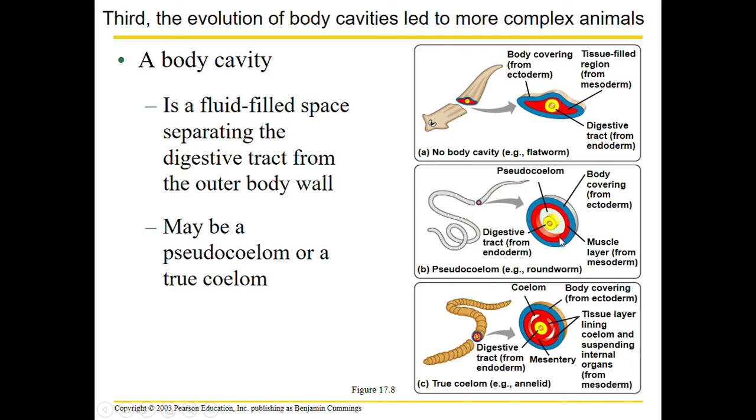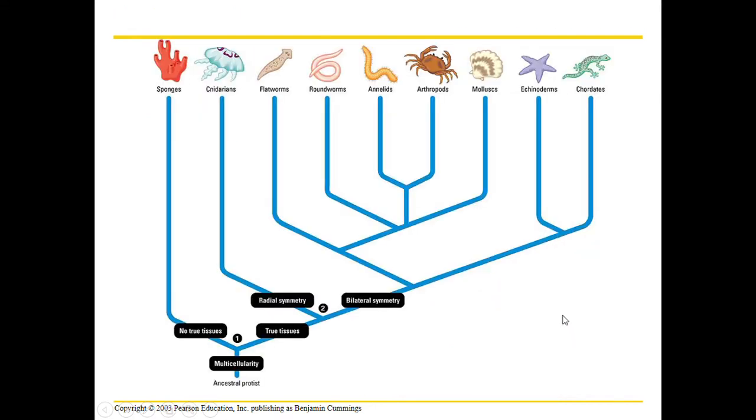So the space in the pseudocoelom isn't lined, right? All right, moving on. We're going to look at the phylogenetic tree and look at the different adaptations that occur.